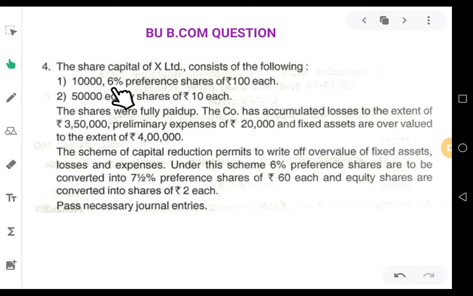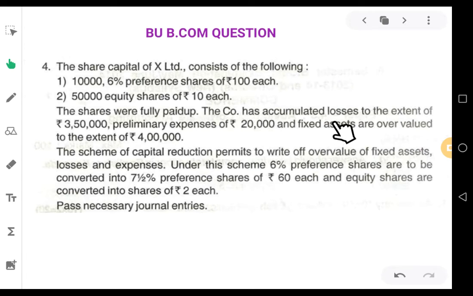They are preference shares. Secondly, they have 50,000 equity shares of rupees 10 each, comprising 50,000 into 10, 5 lakhs rupees, and preference shares come to 10 lakhs rupees. The shares were fully paid up.